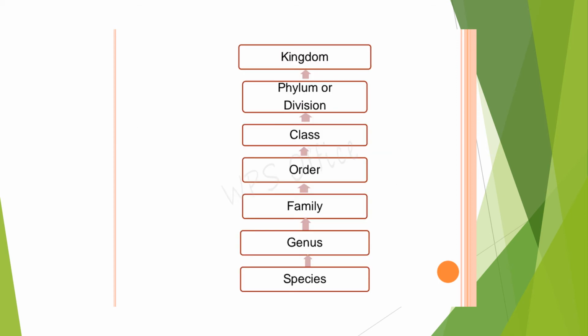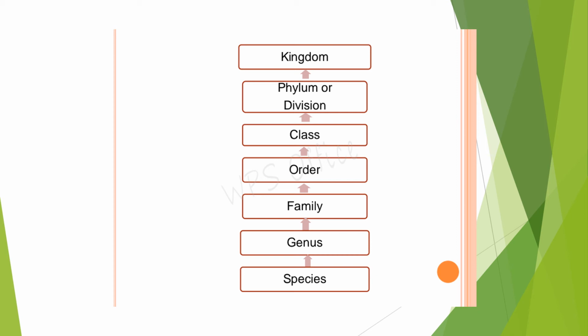This is the flow chart which clearly shows the hierarchy. The hierarchy moves from base to the top. You can see the bottommost is species, the smallest group. Many species together form the genus. Many genera together form family. Many families together form order. Many orders together form a class.